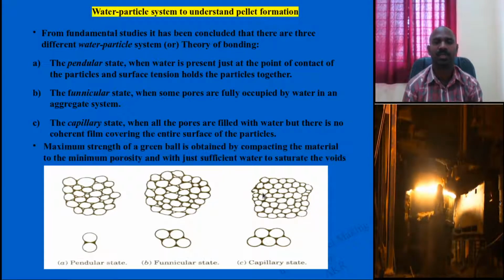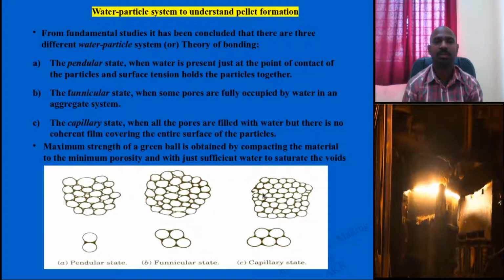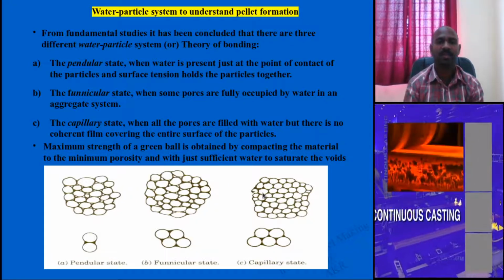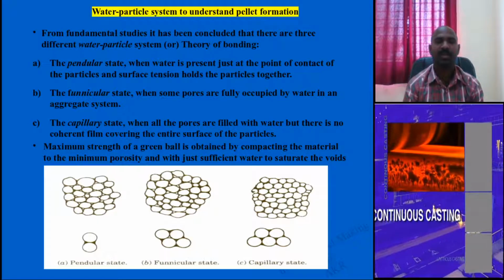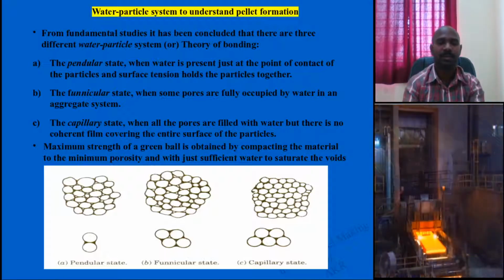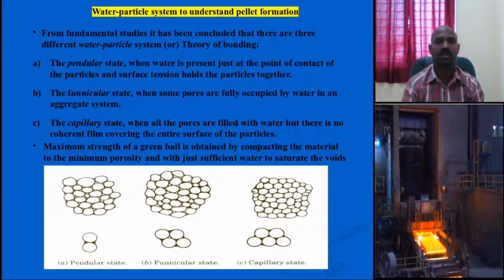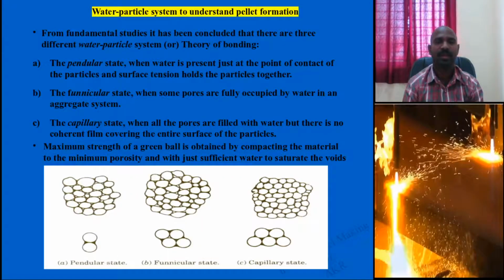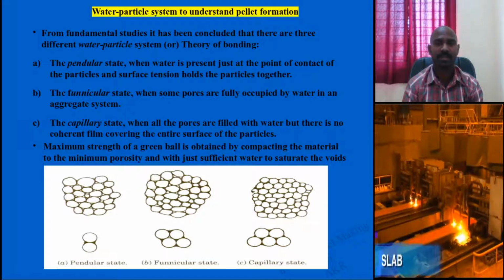This pellet will be compared with respect to strength. It mainly depends on having minimum porosity and adding a sufficient amount of water, so that the green ball, a combination of moisture and particles, is prepared.